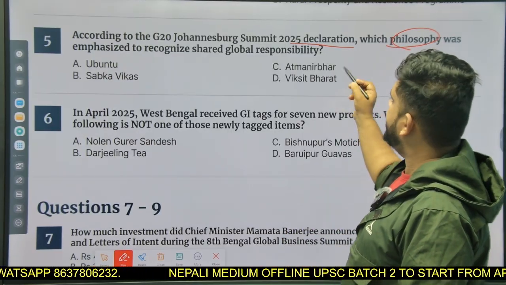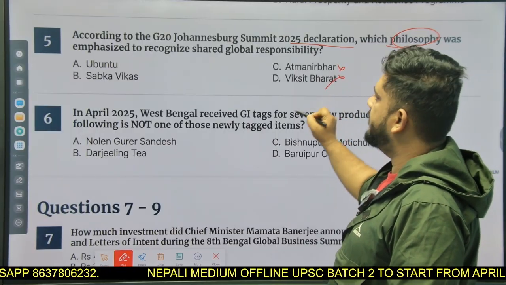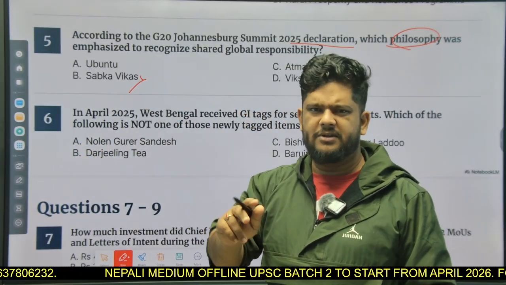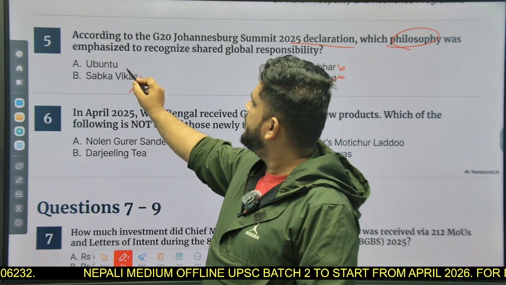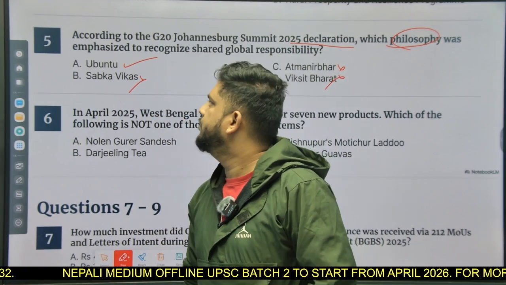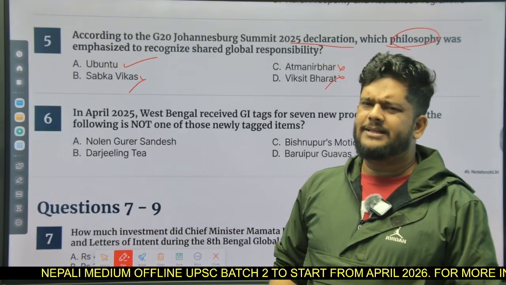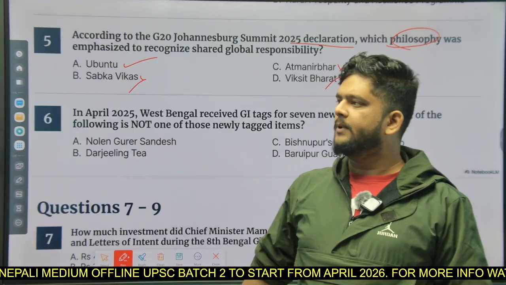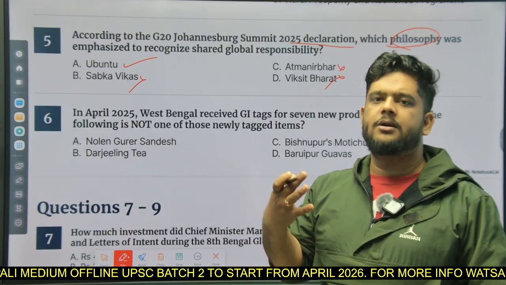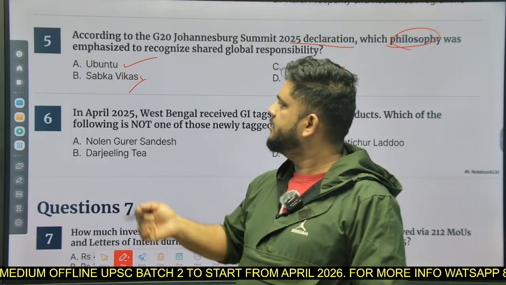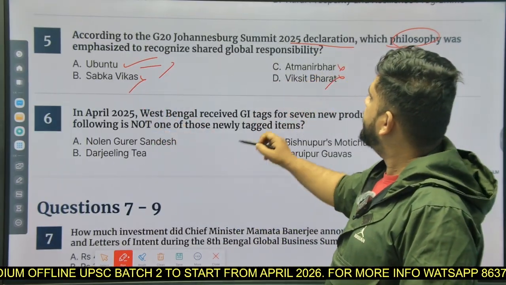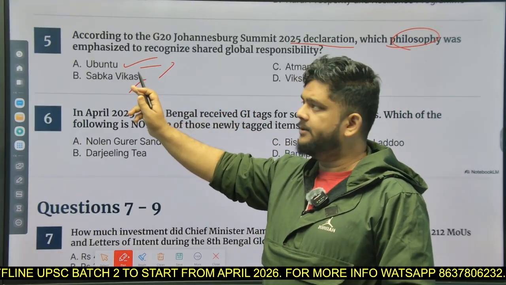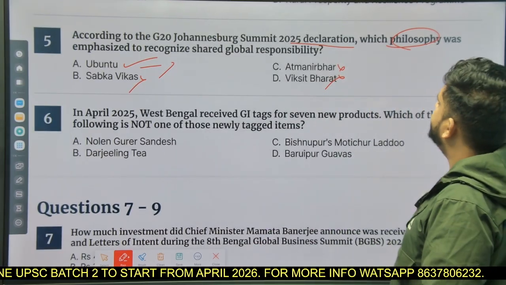So we can eliminate the Indian names: Atmanirbhar, Viksit Bharat and Sabka Vikas. These are Indian names, right? There's only one name which does not look Indian, that is Ubuntu. What is the meaning of this? Not me but us, something like that. Shared feelings, mutual understanding, mutual cooperation. So Ubuntu is what they have emphasized. That is the important one that you must remember.